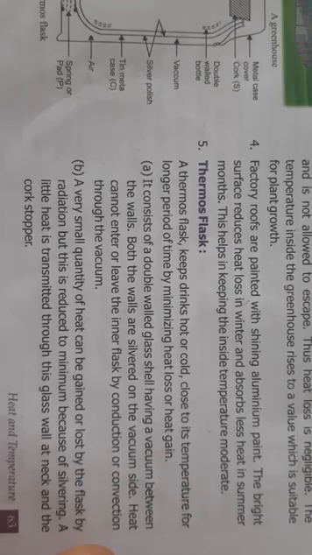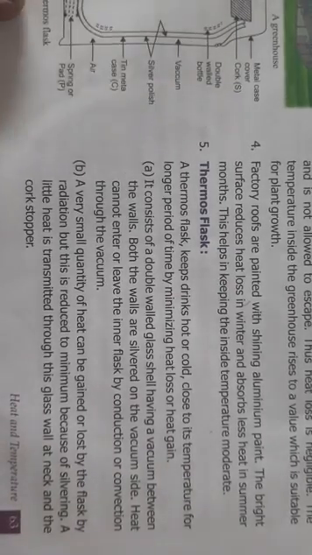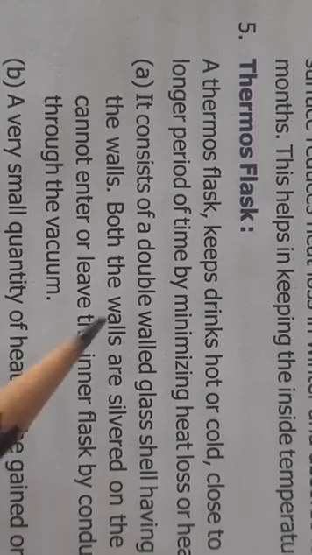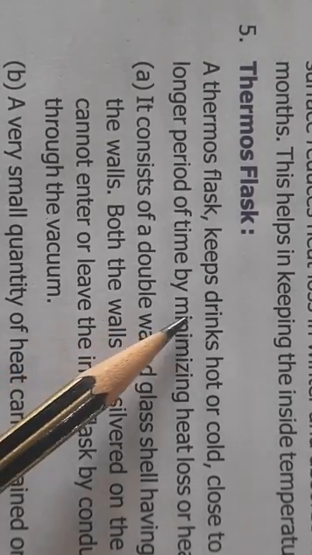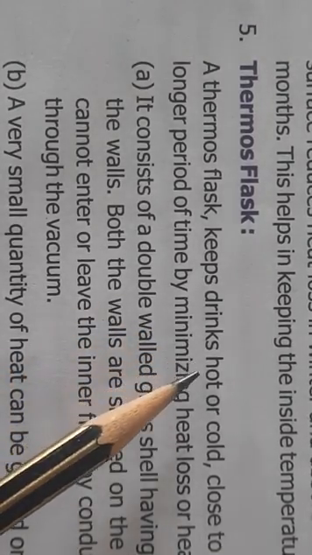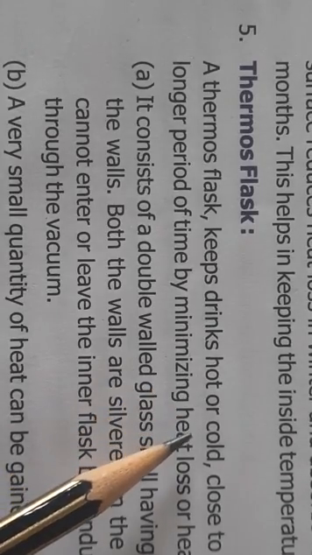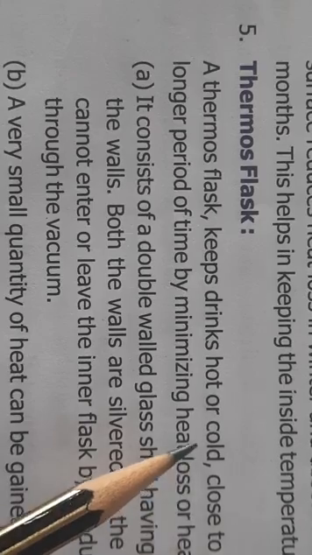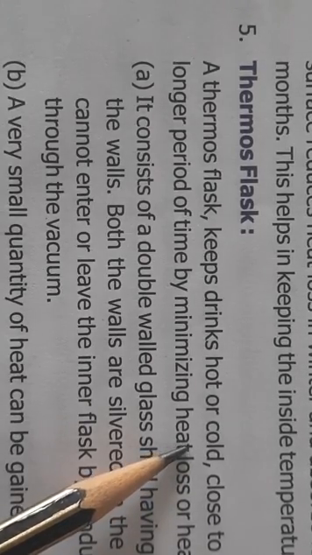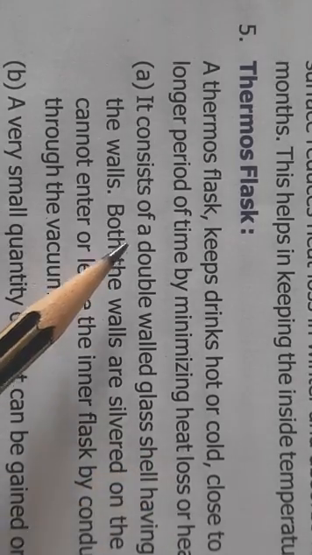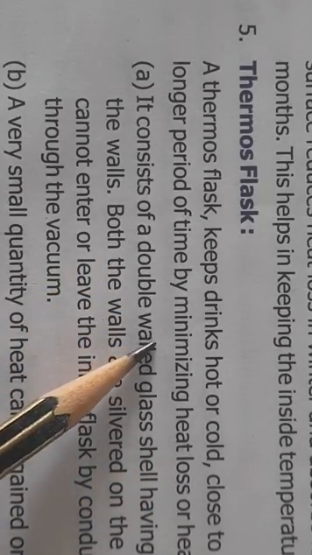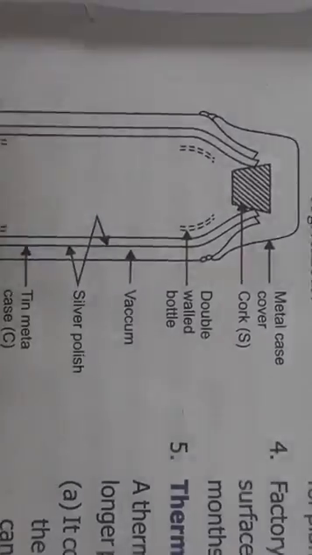Then we come to the thermos flask. Children, you all must have used a thermos flask. We all have a thermos flask at our homes. Why do we use a thermos flask? We use it because it keeps hot drinks hot, or if the drink or the water is cold, it will keep it cold, and it keeps the temperature hot or cold for a very long period of time. So we will see what it contains.